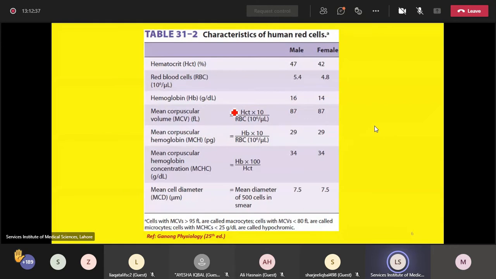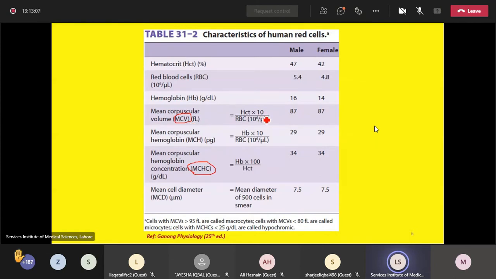We have already discussed the blood indices, MCV, mean corpuscular volume, and MCHC, mean corpuscular hemoglobin concentration. These are the two most important blood indices as far as the classification of anemia on the basis of morphology is concerned. So, mean corpuscular volume depicts the average size of the erythrocyte.